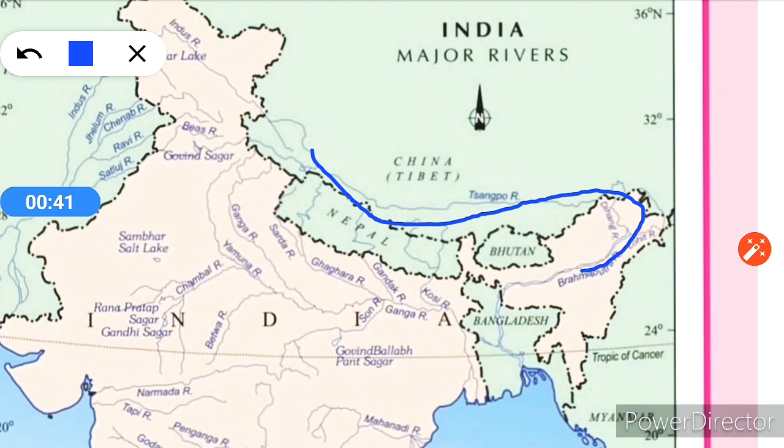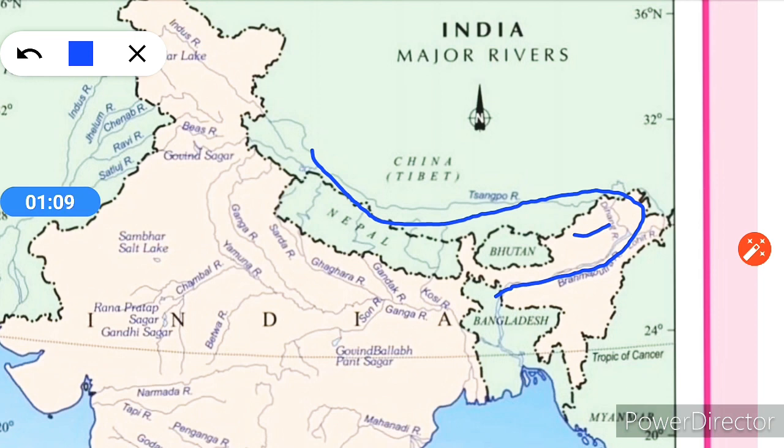Here it is called Dihang, and it is joined by Dibang and many other tributaries to form the Brahmaputra in Assam. In Tibet, the river carries a small volume of water and less silt as it is a cold and dry area. In India, it passes through a region of high rainfall, meaning this area.